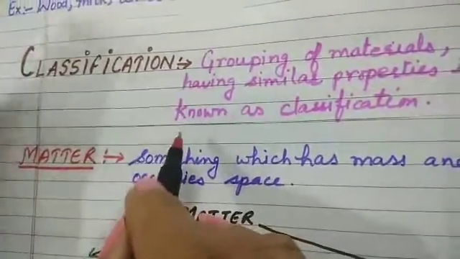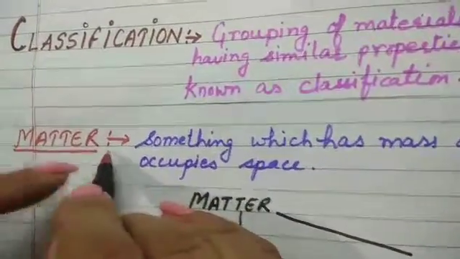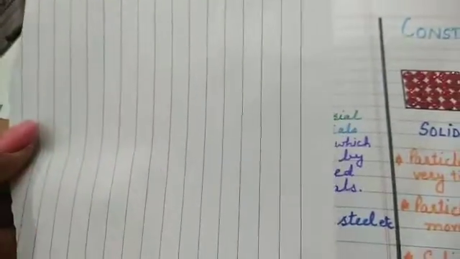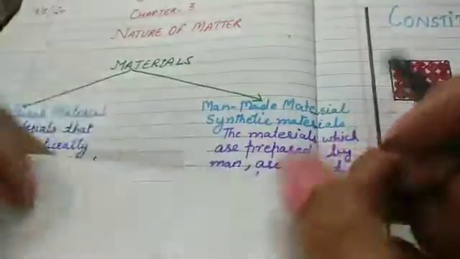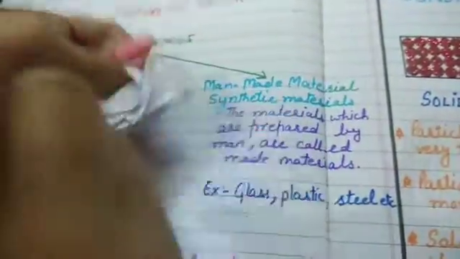Now coming to the main topic of this chapter, that is matter. What is matter? Now look at this sheet. This sheet as a whole is continuous. It cannot be broken into pieces. But when I tear it into smaller pieces, this sheet is torn into smaller and smaller and smaller pieces, up till the smallest one.